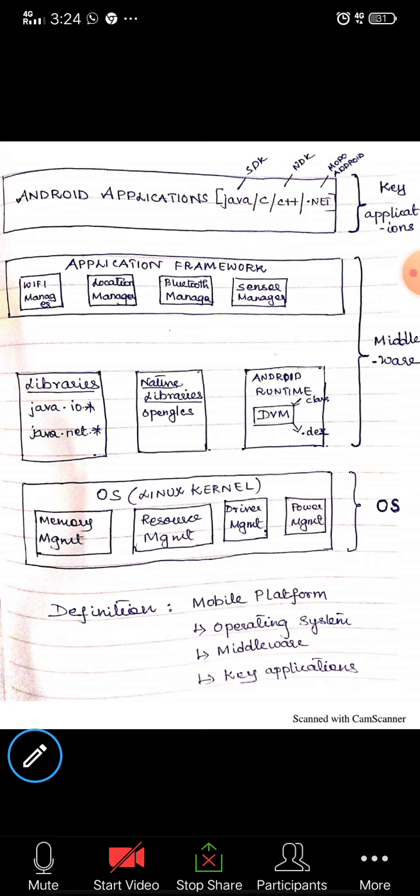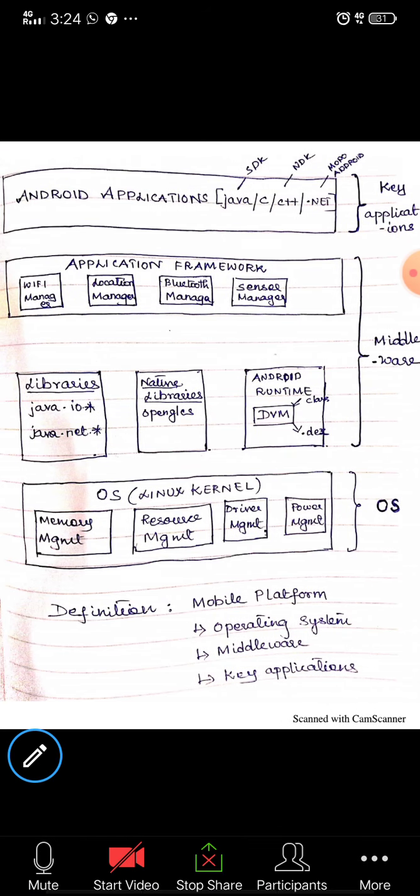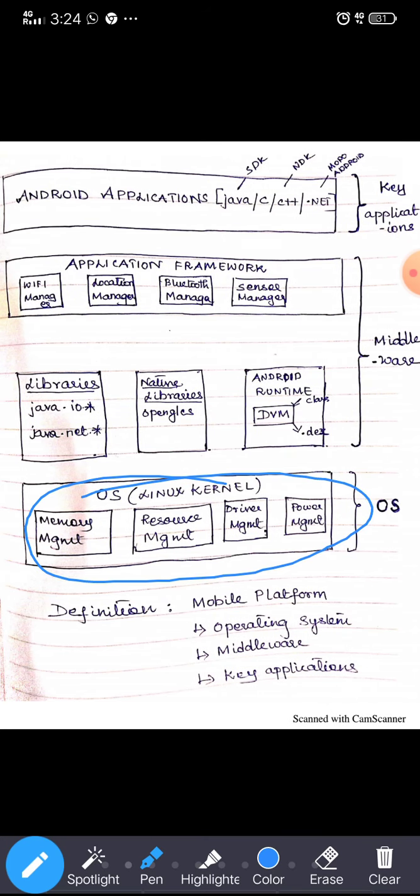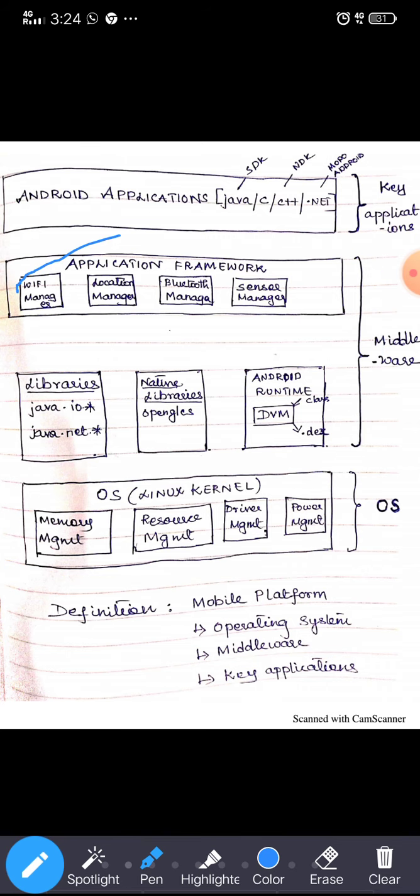The operating system is the Linux kernel, the middleware is the application framework, the libraries and the Android runtime, and the key applications are your Android applications.